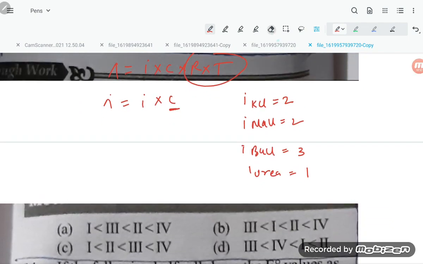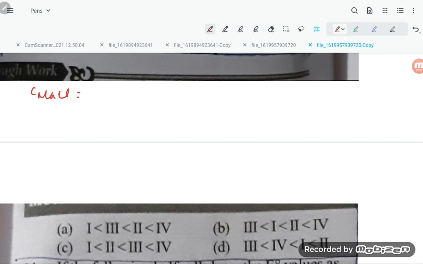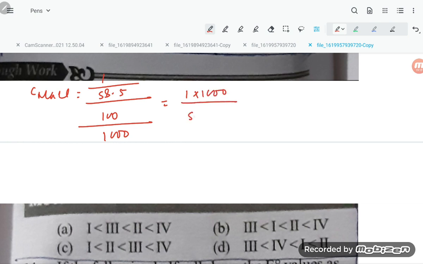This is quite a good question. So if you calculate C of NaCl, it is given mass 1 divided by molar mass 58.5, divided by 100 ml in liters, which is 1000. So it is 1 into 1000 divided by 58.5 into 100, so it is going to be 0.17.